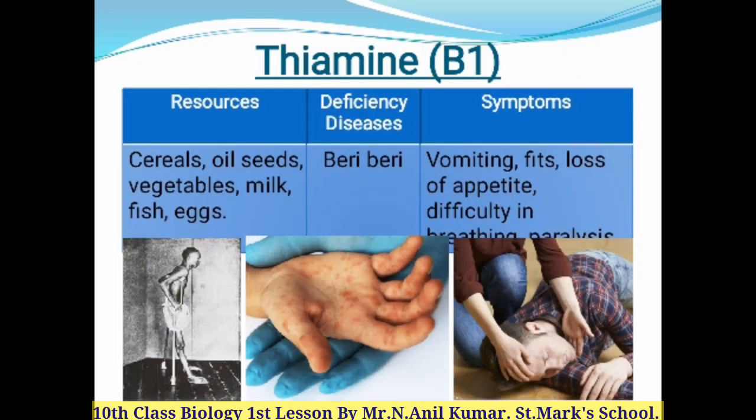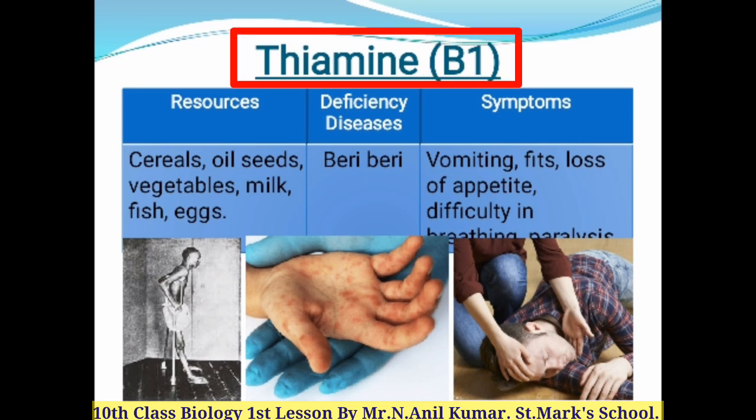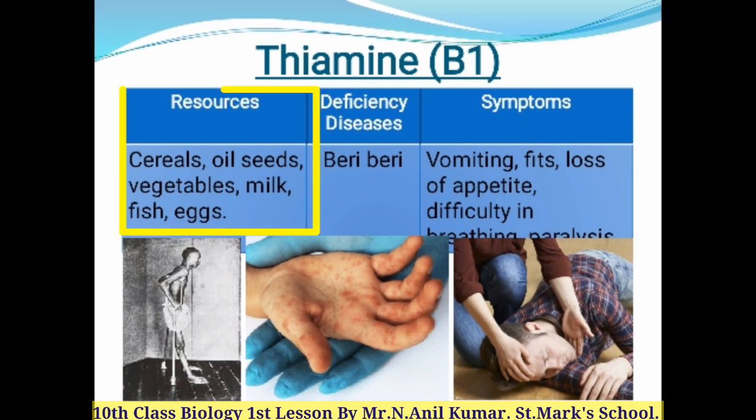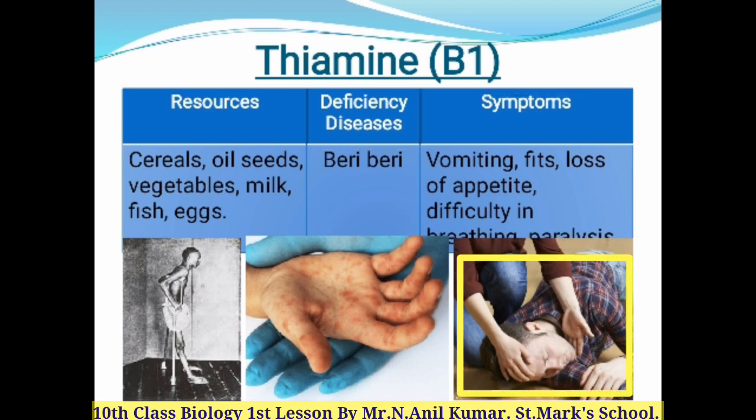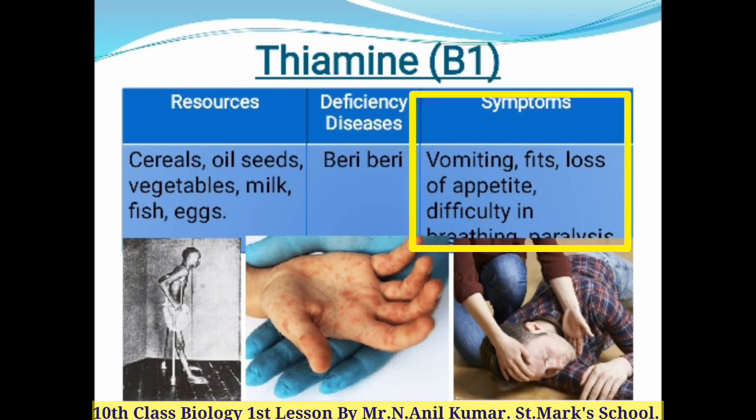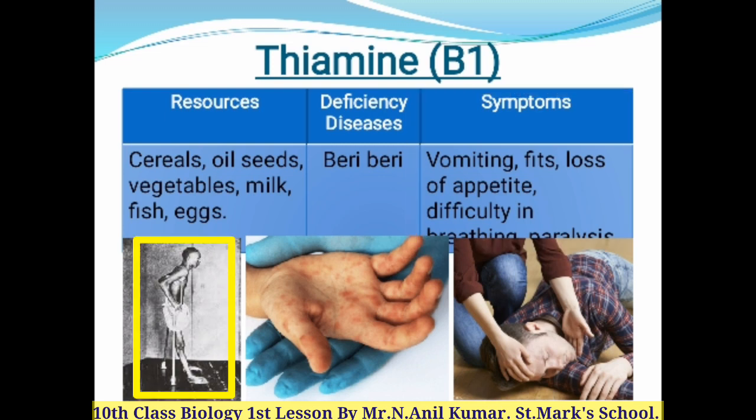Children, the first water soluble vitamin is thiamine, that is vitamin B1, and the resources where this vitamin is available are cereals, oils, oil seeds, vegetables, milk, fish, eggs. The deficiency disease of thiamine is beriberi, and the symptoms of beriberi are vomiting, fits, loss of appetite, difficulty in breathing, and paralysis.